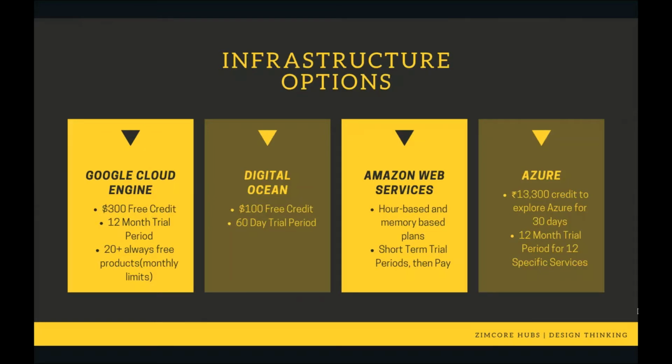The infrastructure options available for us to build a chatbot are these. The Google Cloud Engine, which has $300 free credit, a 12-month trial period, and 20+ always-free products. We also have DigitalOcean, which gives $100 free credit and a 60-day trial period. We have Amazon Web Services as well, which has hour-based and memory-based plans, and also short-term trial periods. We have Azure as well, which gives $300 credit for 30 days and a 12-month period for 12 specific services. So any one of these infrastructures can be chosen by us. This is available for developing free of cost.